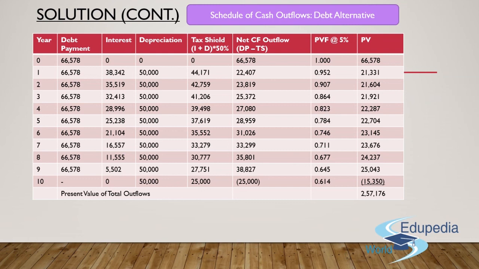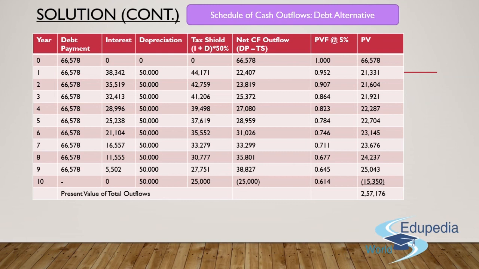Now, coming to the crux, which is with relation to year 10. Guys, we have already made the payment in the beginning of the year itself. So for year 10, I won't be paying any money at the year end of the 10th year. Why? Because I have already made the payment in the beginning of the 10th year itself. So the debt payment for year 10 will be 0. Since the debt payment for year 10 is 0, there is no scope of getting the principal or interest amount in this particular case. Absolutely not. So the interest amount will be 0. I've already made the payment beforehand itself.